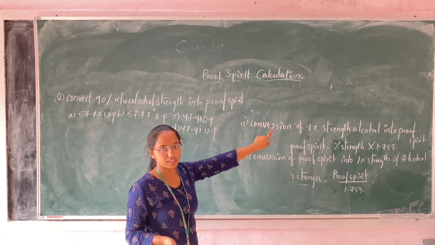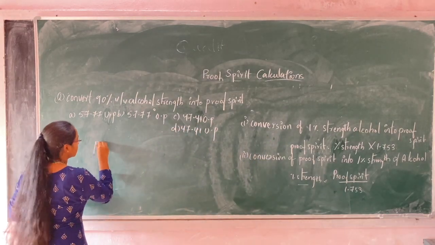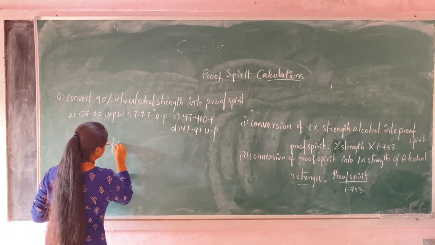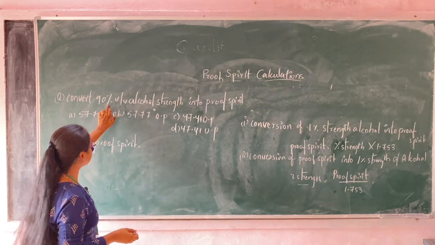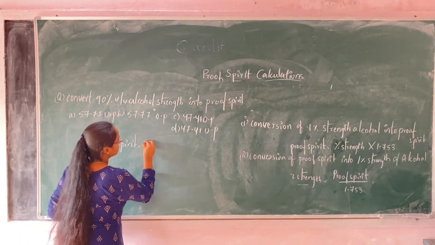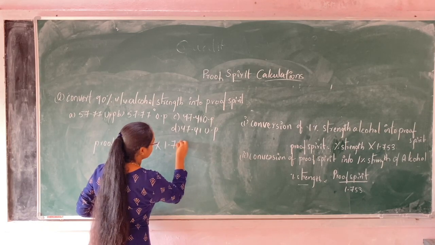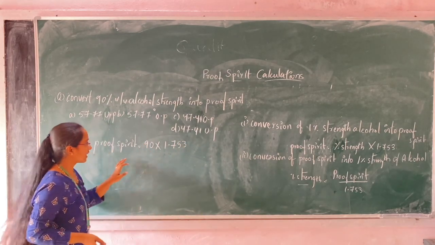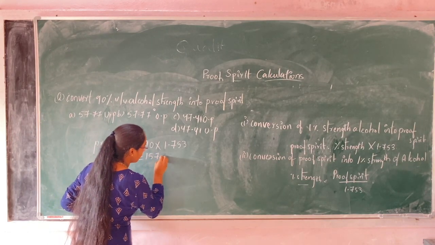Percentage strength of alcohol into proof spirit, this is the formula: proof spirit is equal to given percentage volume by volume alcoholic strength multiplied with 1.753. After calculating it, the answer will be 157.77.